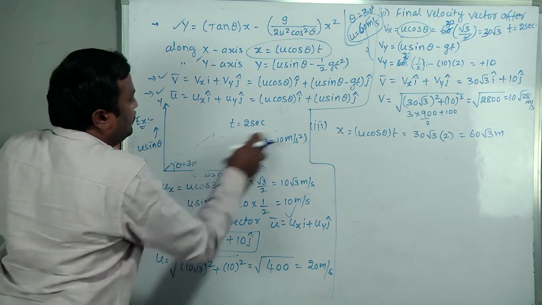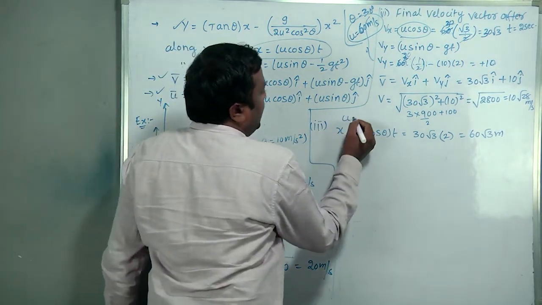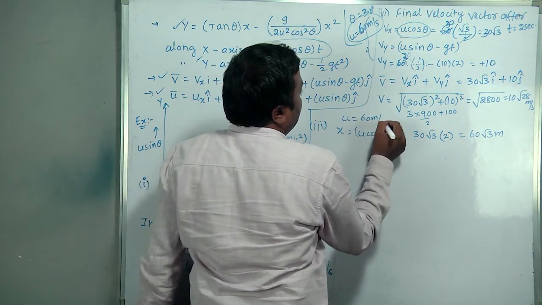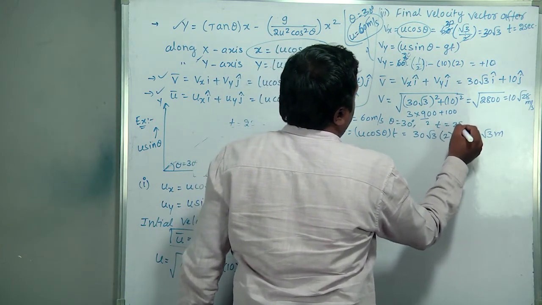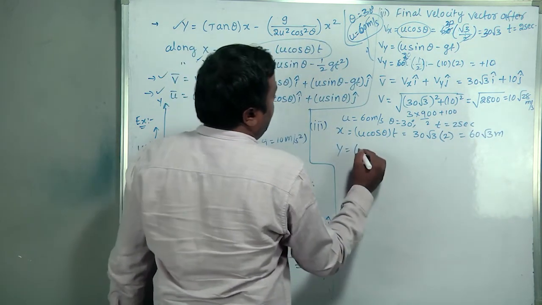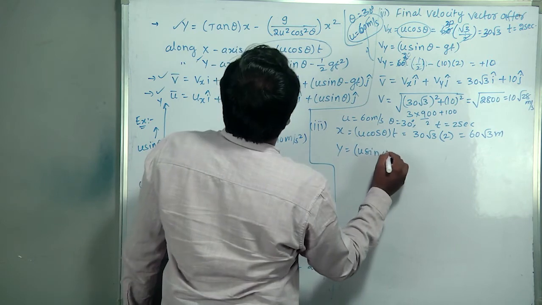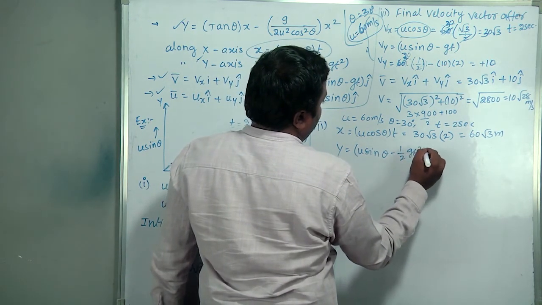Forget this data; for this example, enough. Here new data: u equal to 60 meter per second, theta 30 degrees, t equal to 2 seconds. Y value is u sin theta into t minus half g t square.